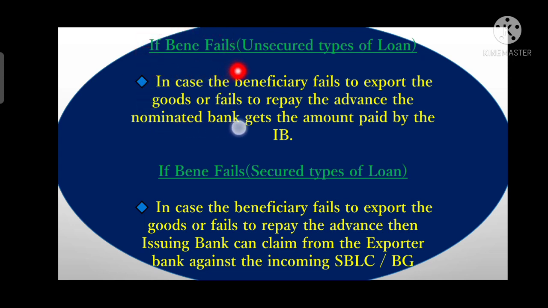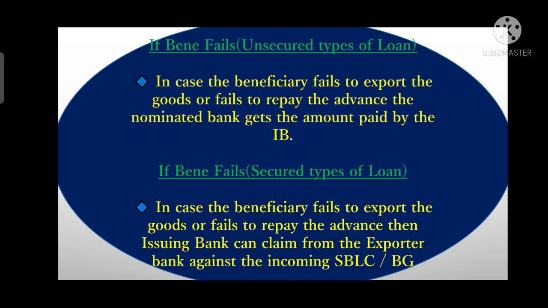under the red clause LC, when the payment is made on an unsecured loan, the nominated bank will get reimbursed by the issuing bank. Why? Because the nominated bank is the bank authorized by the issuing bank to make an advance payment to the beneficiary.